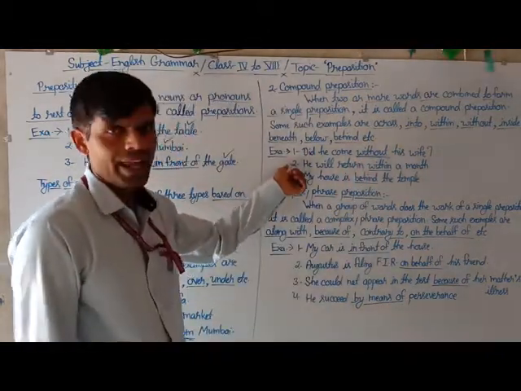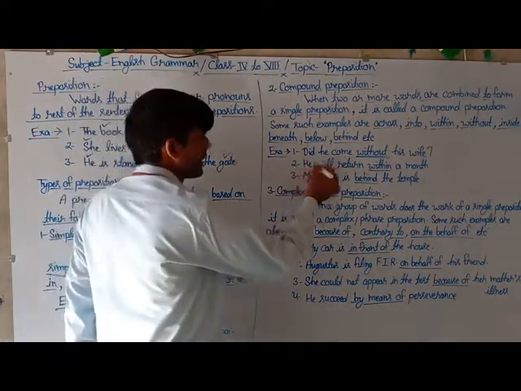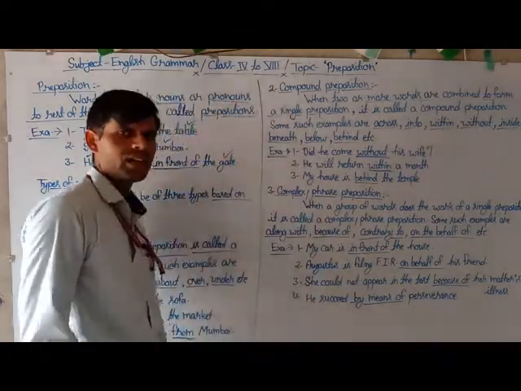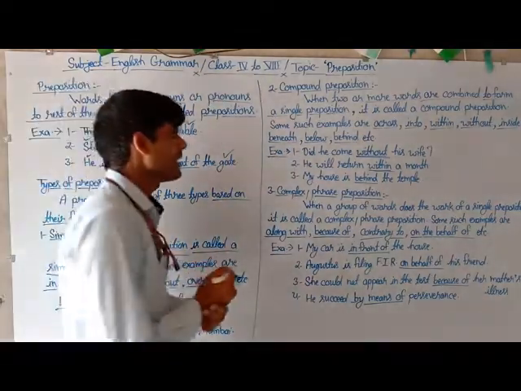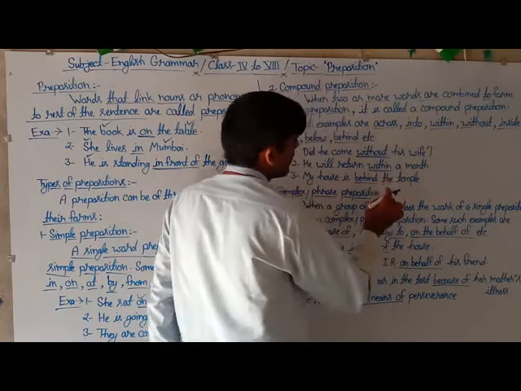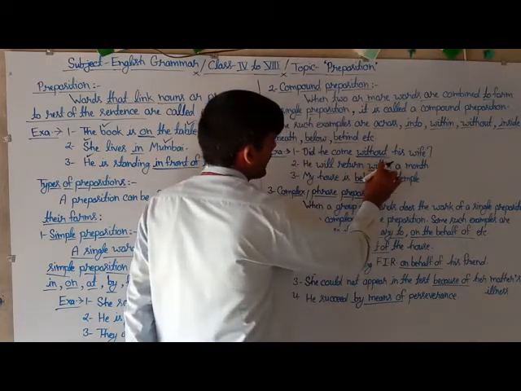Here is the next sentence: He will return within a month. So here the underlined word "within" is also a compound preposition in the sentence.